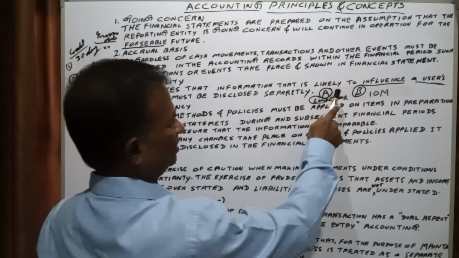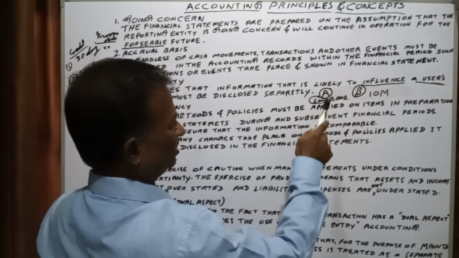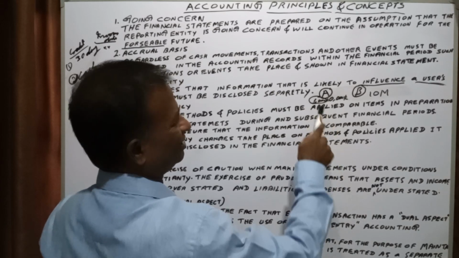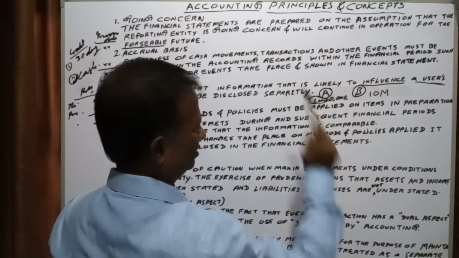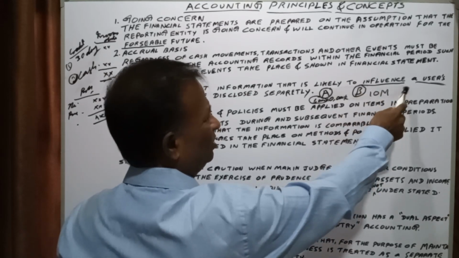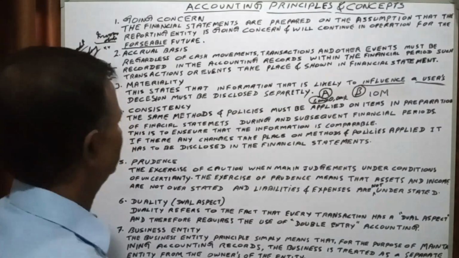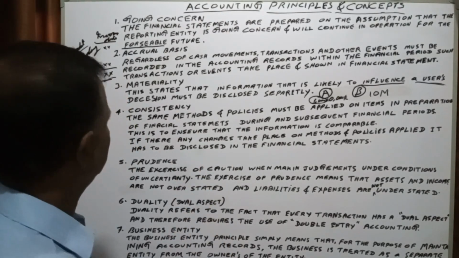Here in entity A, if any user is going to make a decision, this 1,000 will influence them, whereas in entity B, this 1,000 is not going to influence them when they are making a decision. That is one materiality concept.